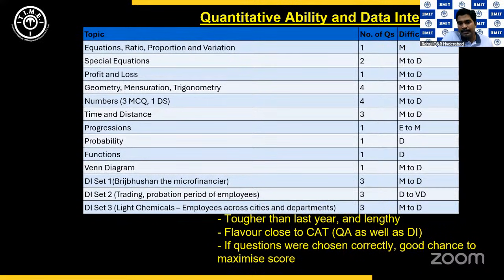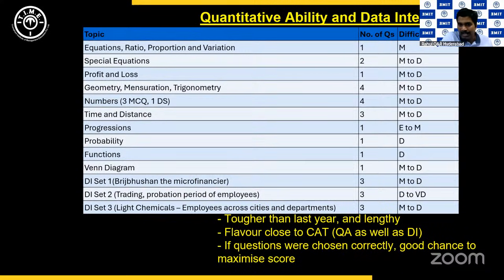Given 1 hour, a lot of people would be struggling for time. Given 1.5 hours, most people would come back and say all the questions are doable, or at least most of them, barring 2, 3, or 3, 4 questions. These are the quant questions we are talking about. We are not even talking about the DI yet. There was one question from functions, which was pretty difficult.